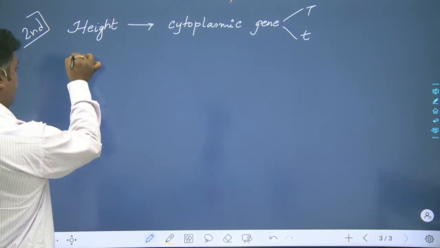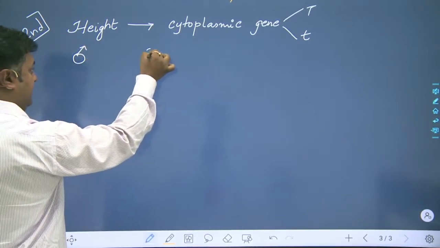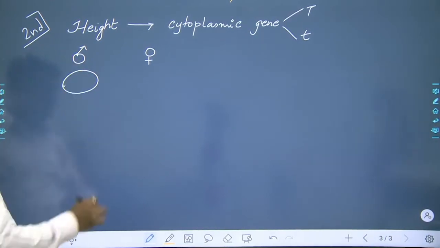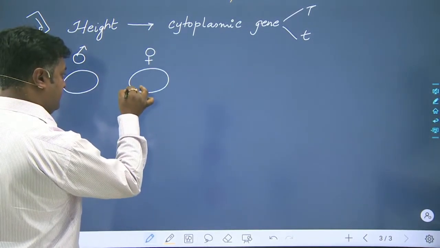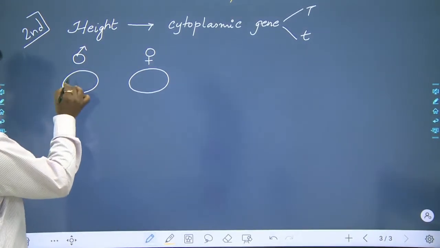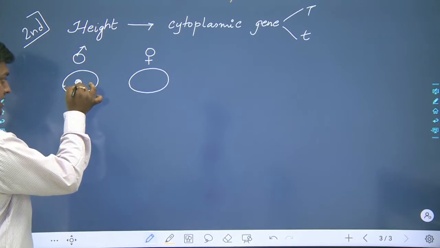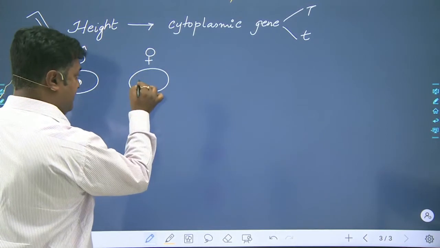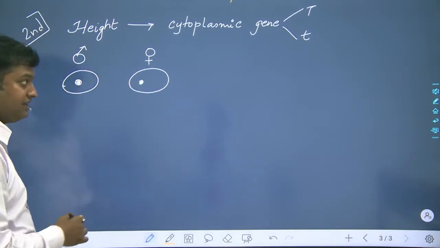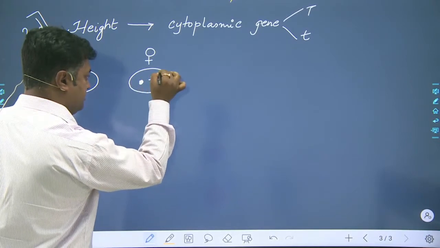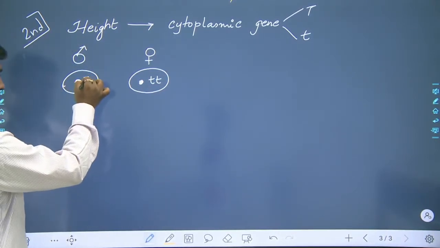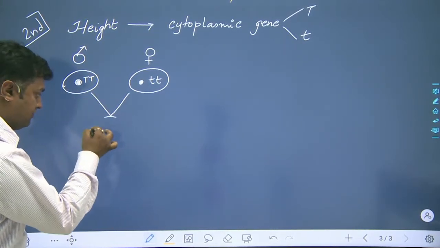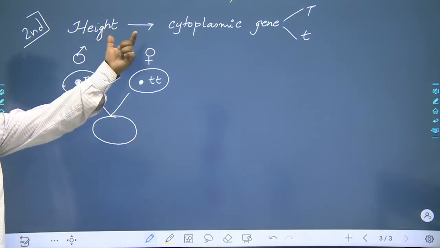So now, suppose this is the male and this is the female. So here we will be having a male gametic cell and here we will be having a female gametic cell. The male gametic cell will be only giving the nucleus, as per the previous slide which we have gone through, and the female will be having the nucleus along with, suppose, small t, and over here it will be capital T. Clear?